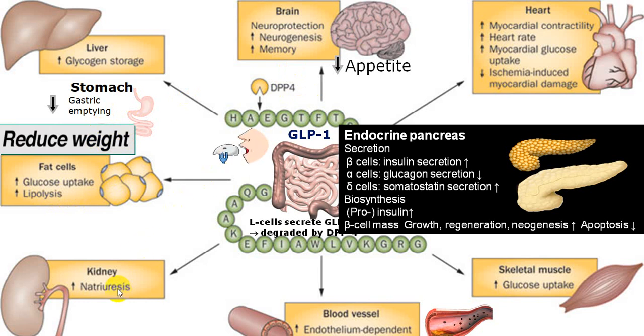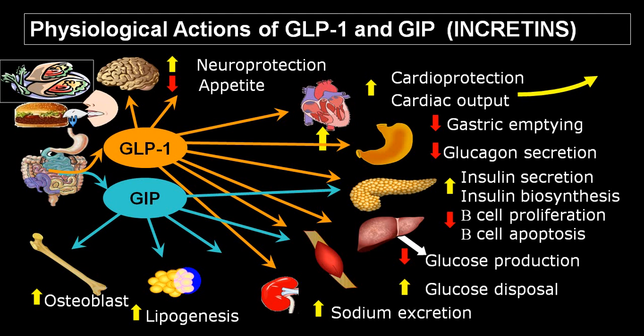And at the level of kidney, it produces natriuresis, by which there is a loss of sodium in urine, and hence the blood volume is reduced, and also it will help in slight reduction in blood pressure. These are all beneficial effects.